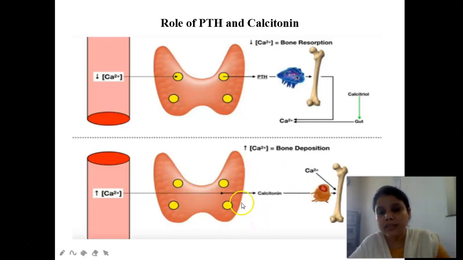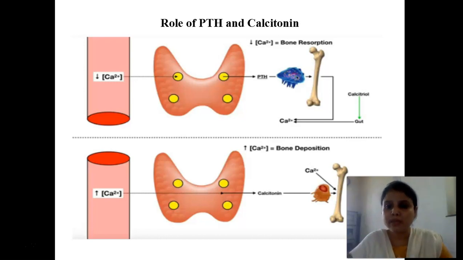Okay, so this calcitonin acts on the osteoblast cells. So what is an osteoblast cell? It is responsible for mineralization of the bone. This osteoblast cell will cause the mineralization of the bone, or you can say it increases the deposition of calcium on the bone, and it makes the bone strong.